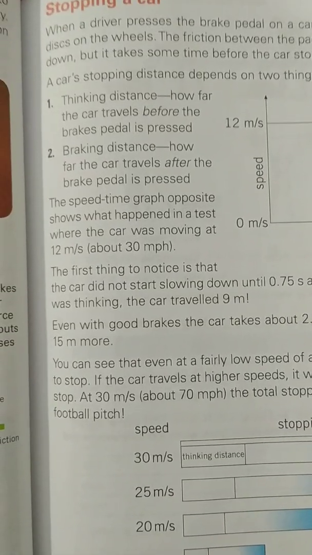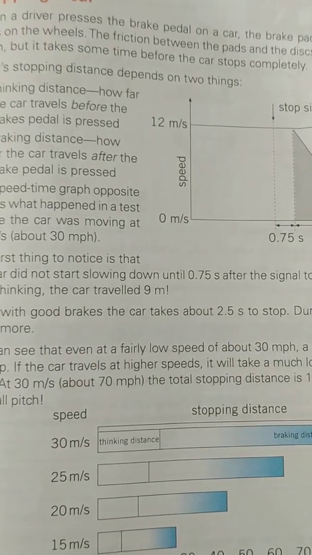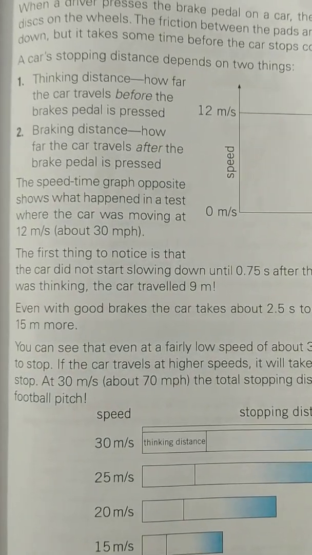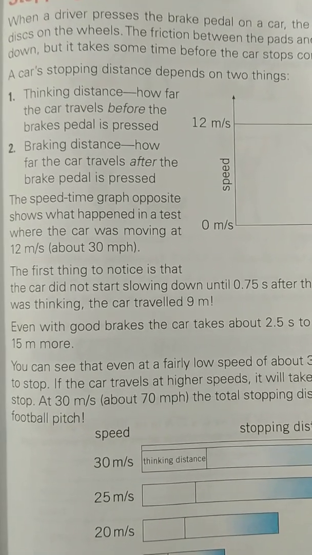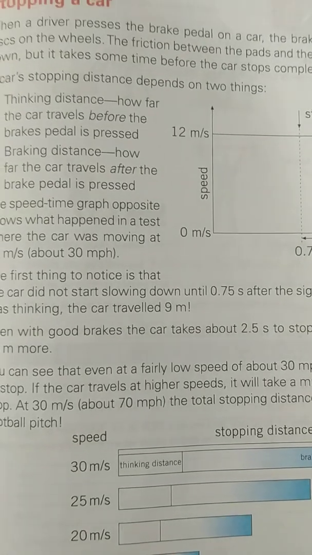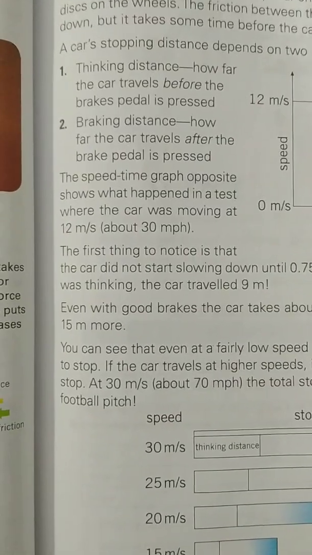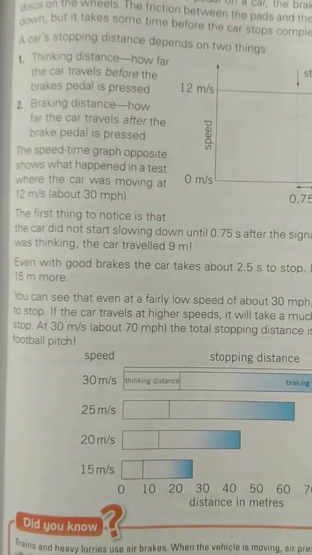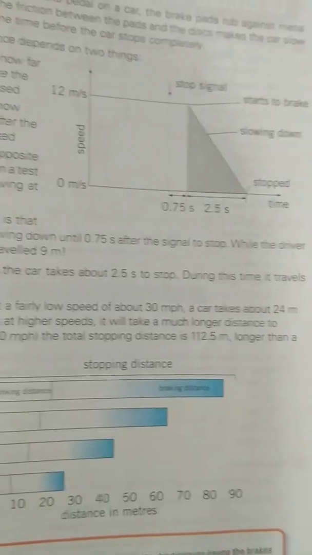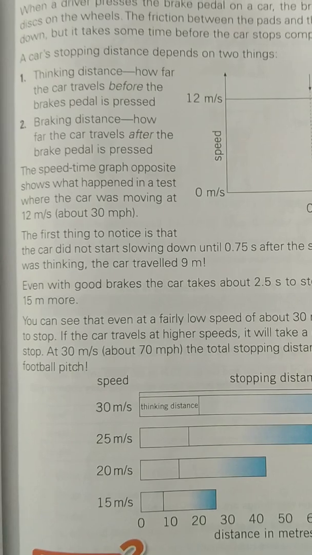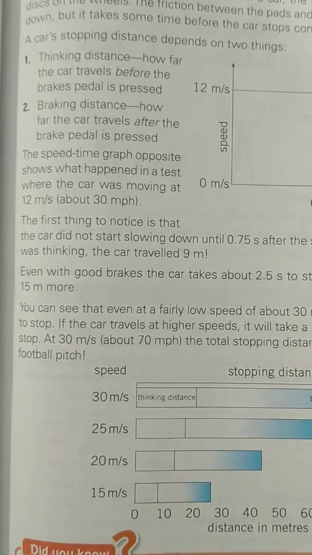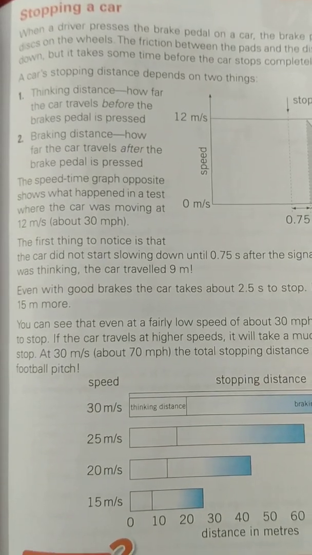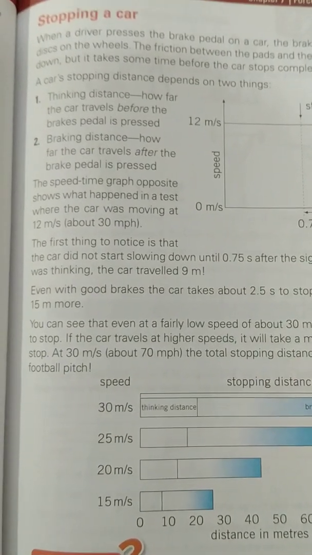Even with good brakes, the car takes about 2.5 seconds to stop. During this time, it travels 15 meters more. You can see that even at a fairly low speed of about 30 mph, a car takes about 24 meters to stop. If the car travels at a higher speed, it will take a much longer distance to stop. It means that no car can stop instantly.